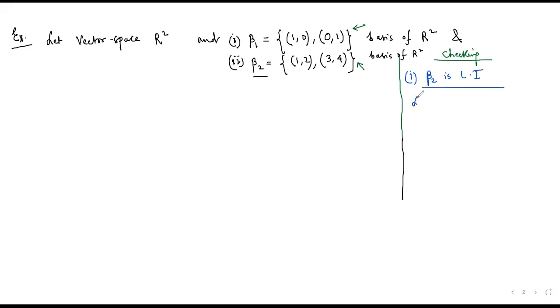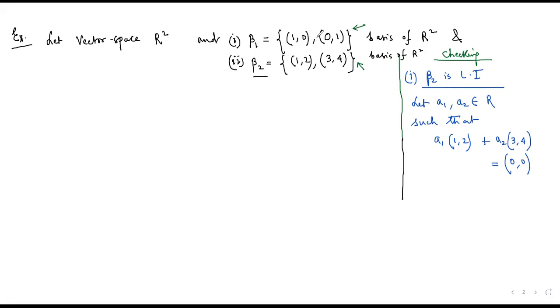So we'll let two scalars a1 and a2 from R, because R is the field on which the vector space R2 is defined, such that a1 into (1, 2) plus a2 into (3, 4) must be equal to (0, 0).